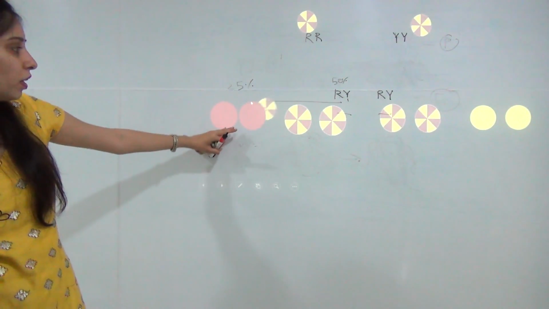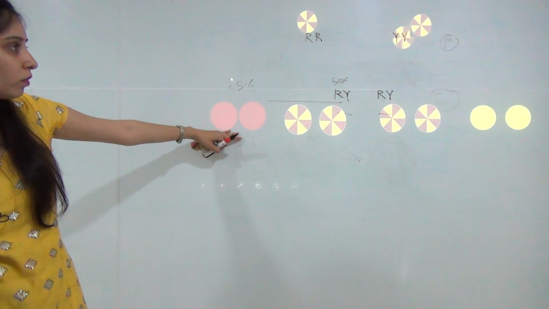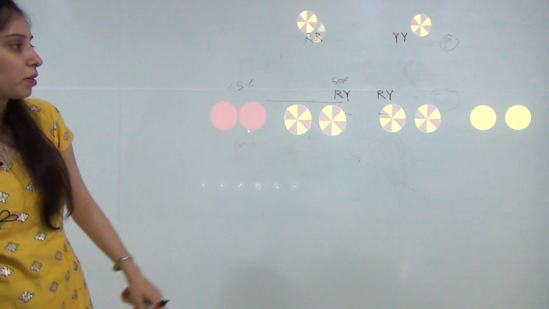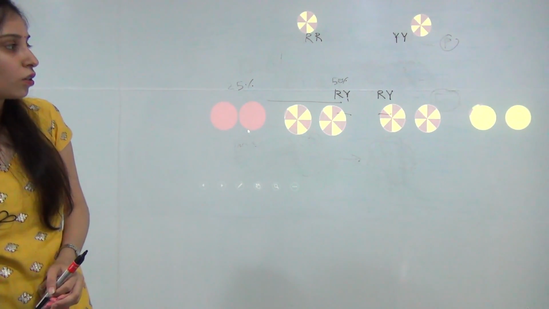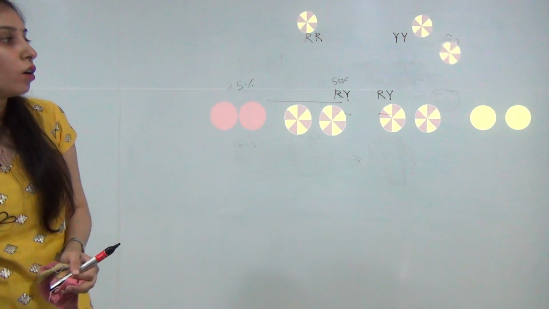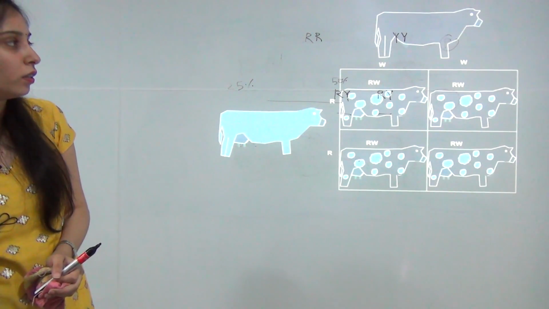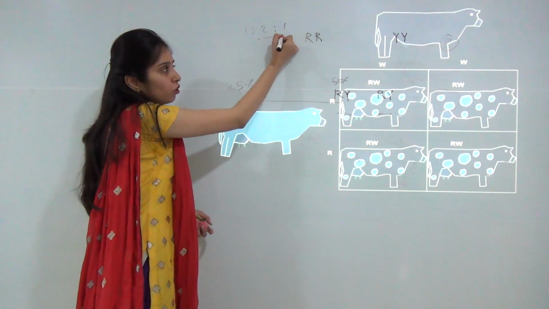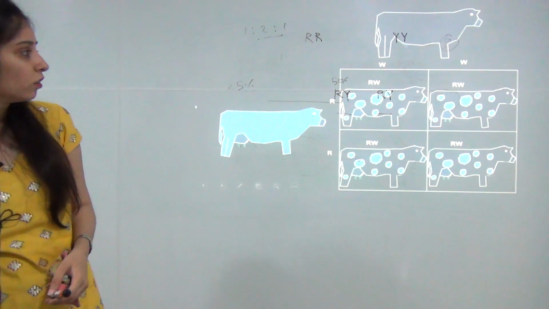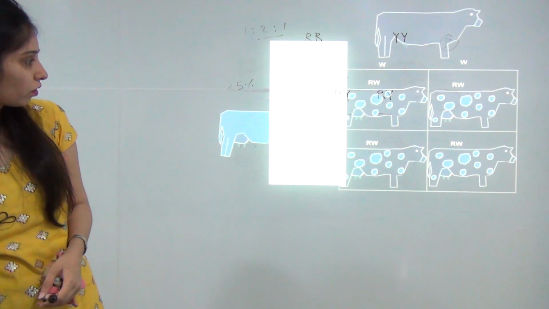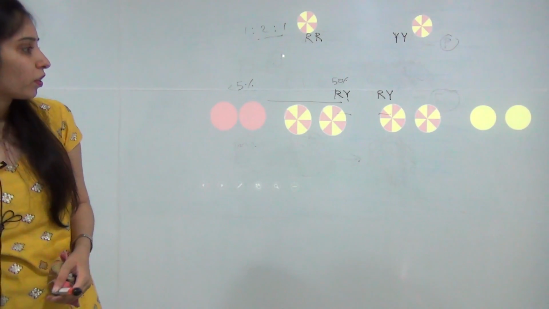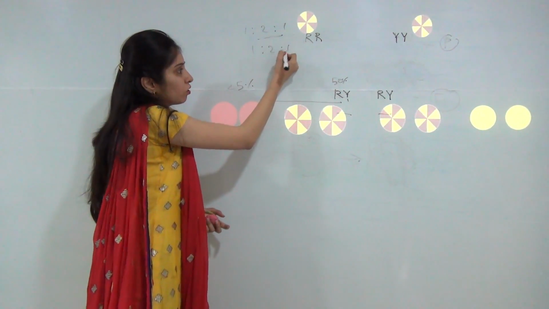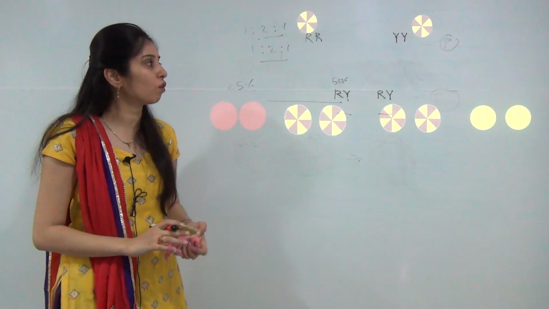By this diagram, in the F2 generation there are 25% red plants, 50% plants showing both colors and only 25% plants showing yellow. So the genotypic ratio will be 1:2:1 as well as the phenotypic ratio 1:2:1. So this is also an exception related to Mendel's law.